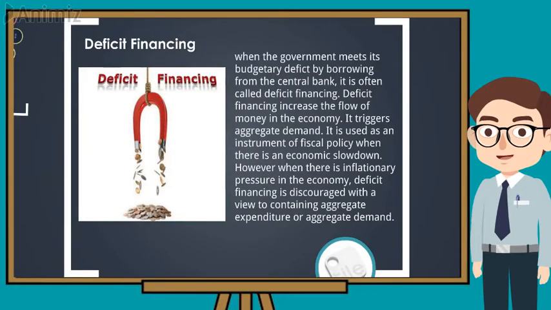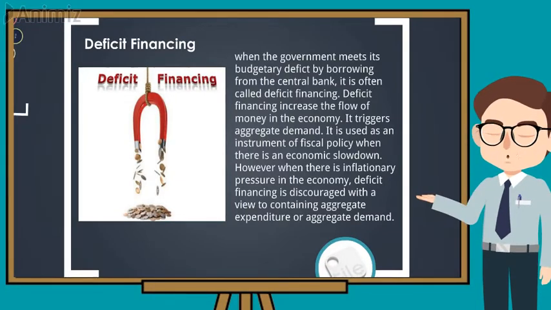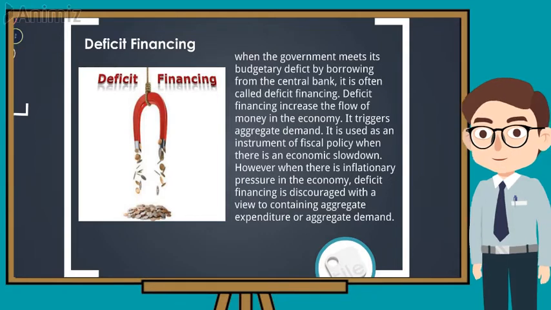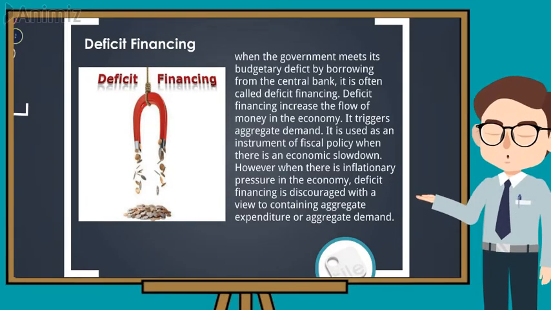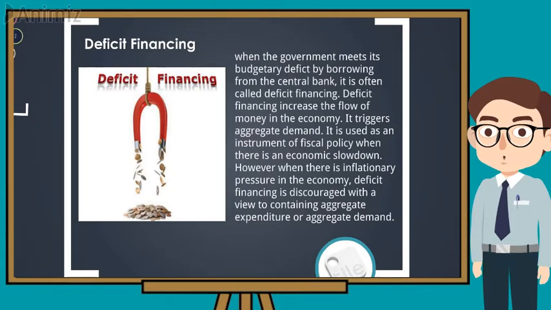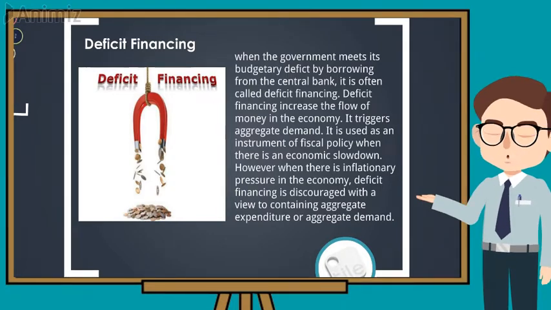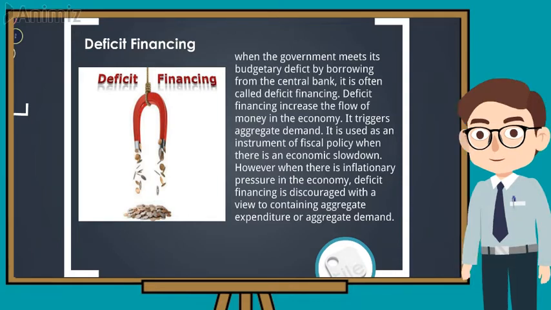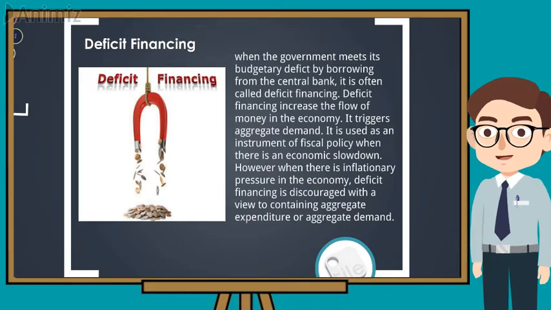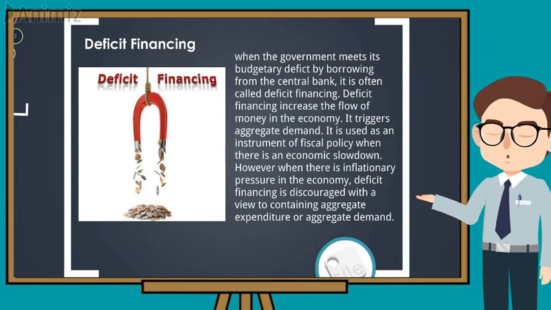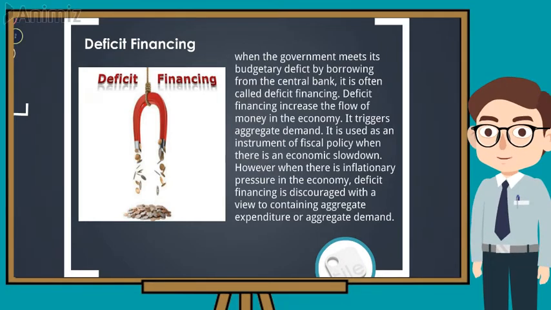Deficit financing. When the government meets its budgetary deficit by borrowing from the central bank, it is often called deficit financing. Deficit financing increases the flow of money in the economy. It triggers aggregate demand. It is used as an instrument of fiscal policy when there is an economic slowdown.